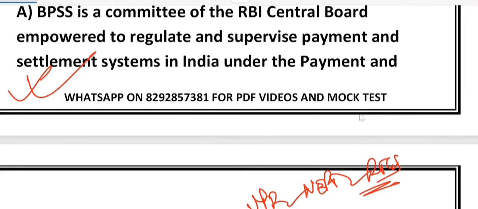It also gives legal backing to important things like settlement finality, which means once the payment is settled, it is final. And there is also a word called netting. What is the meaning of netting? Netting means adjusting multiple transactions into a single payable amount. So BPSS is helpful in the context of settlement finality as well as netting.